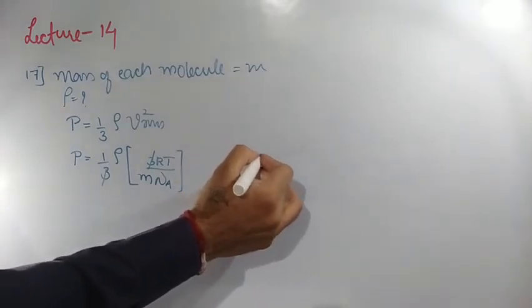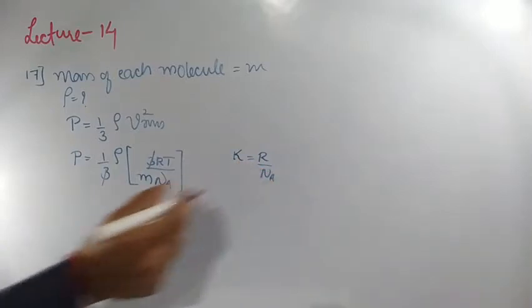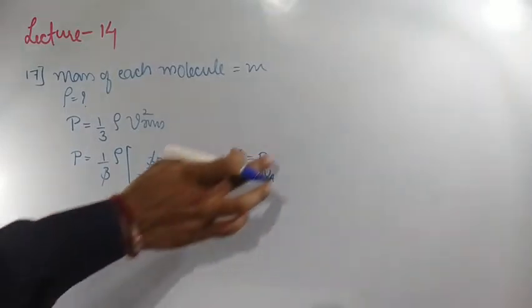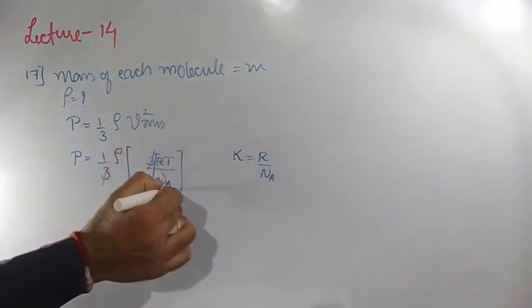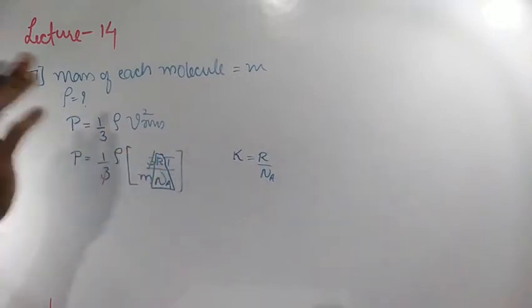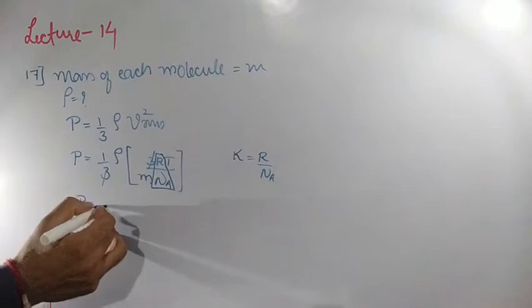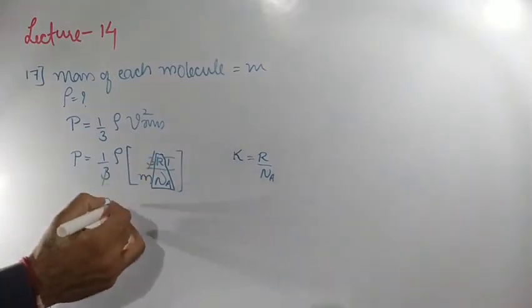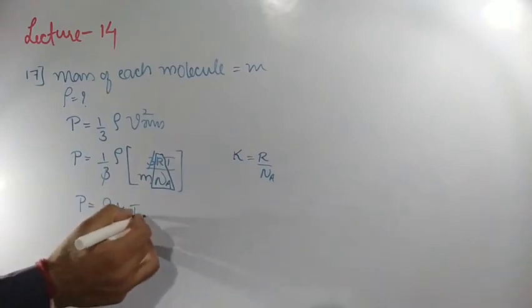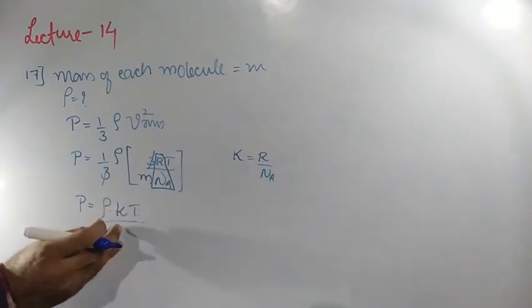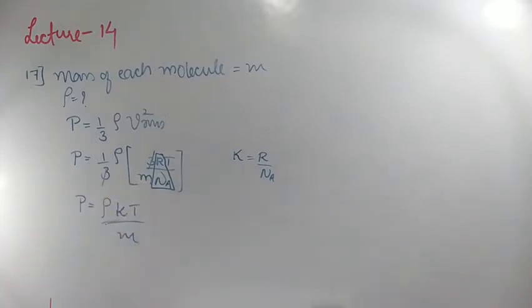It is the Boltzmann constant K, K is equal to R divided by Na. So I can write P is equal to rho as it is, R by Na is nothing but K, T as it is, whole divided by small m in the denominator.